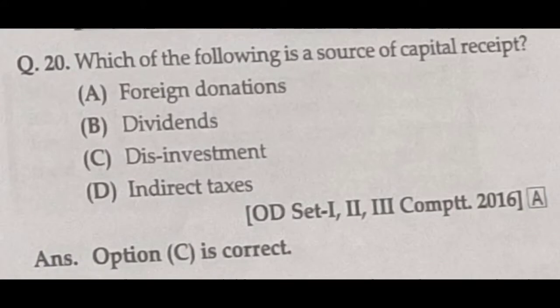Which of the following is a source of capital receipt? Foreign donations, dividends, disinvestments, indirect taxes. What are they asking? Capital receipt. Here, actually, disinvestment is the correct answer. That is the capital receipt. So, option C is the correct answer.